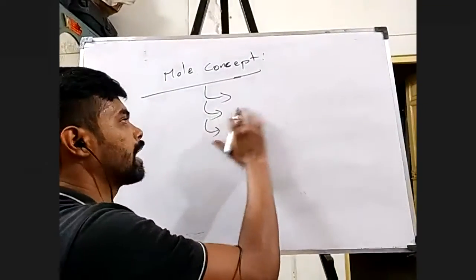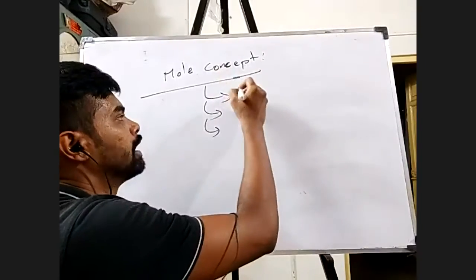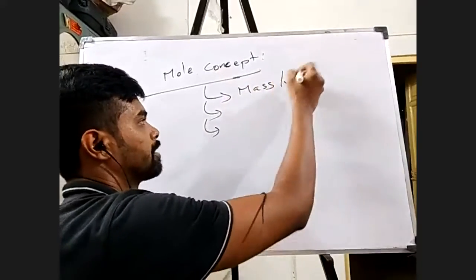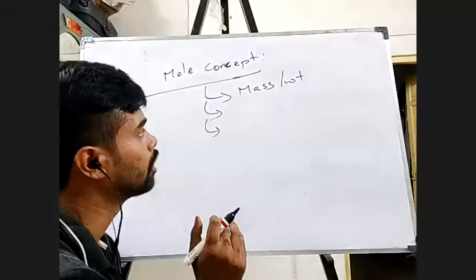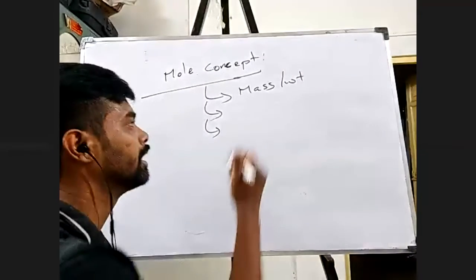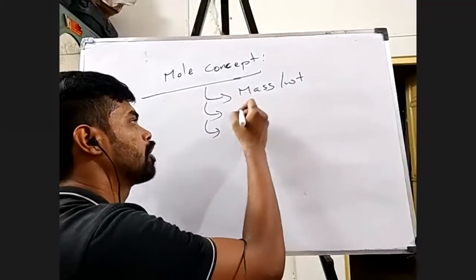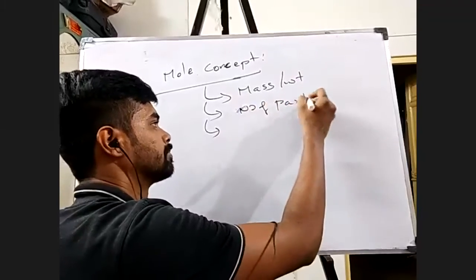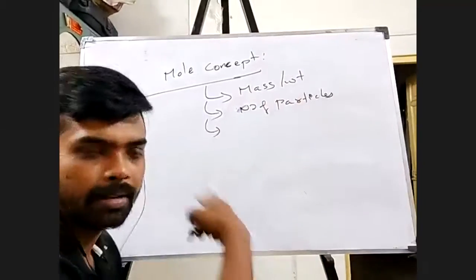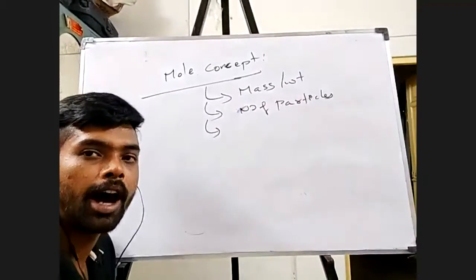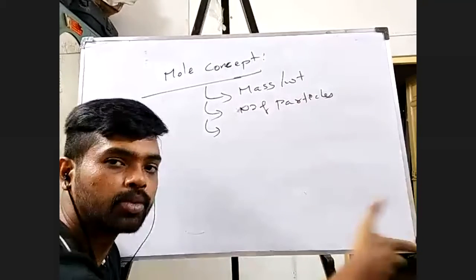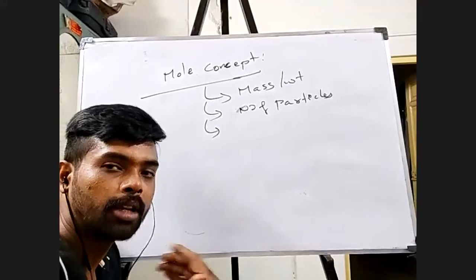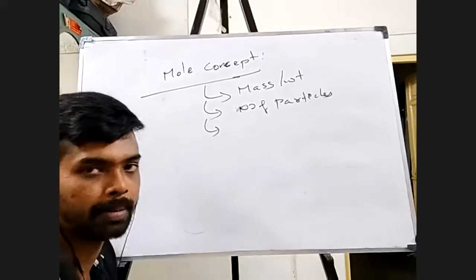So the first way I'll be able to define mole is in terms of mass or weight. The second way by which I'll be able to express mole is in terms of number of particles. Now you saw in the previous case 12 grams of carbon had this many atoms of carbon, 6.023 into 10 to the power 23 atoms of carbon.